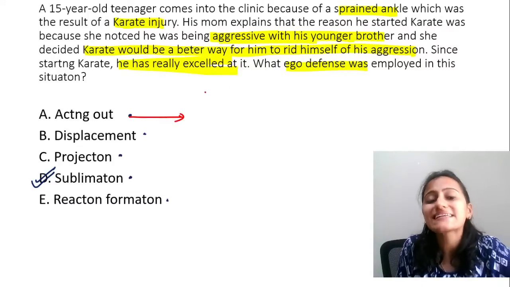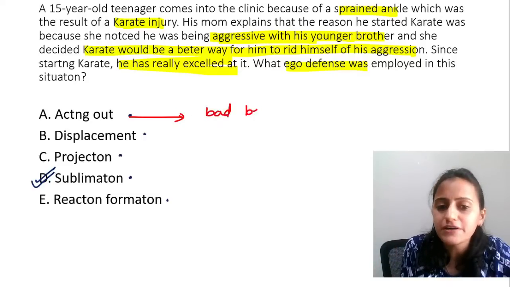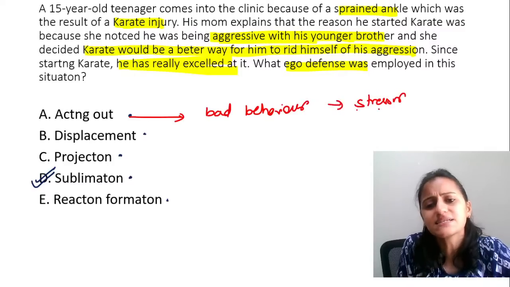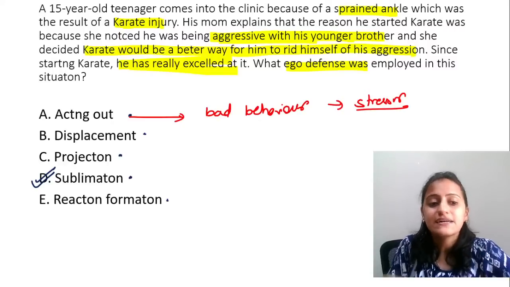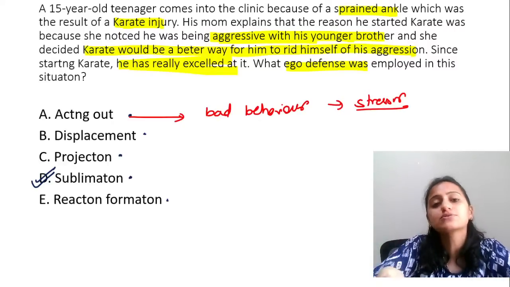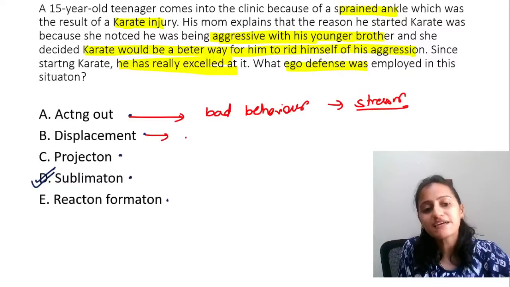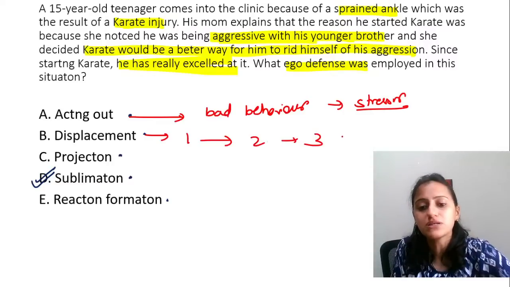Tell me, what is acting out? Acting out is a bad behavior in response to some stressor which is going on in the life. The example that we had, a child beating other children in the school because the parents are fighting. That is a bad behavior. Displacement, since from the first person it is going to second person to third person.